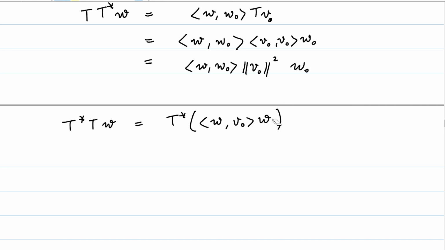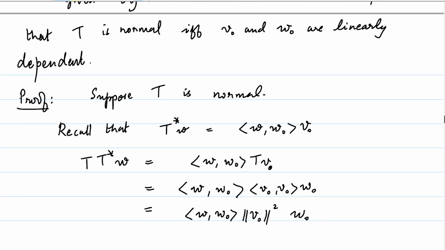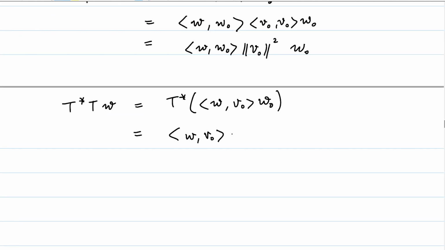Times W, rather. No, times W naught. Let me be a bit careful. So this is equal to the inner product of W with V naught times T star W naught. What is T star W naught? We have just checked what T star is. T star W is W naught. So this is just going to be the inner product of W naught times V naught, which is equal to the inner product of W, V naught times the length of W naught squared times V naught.